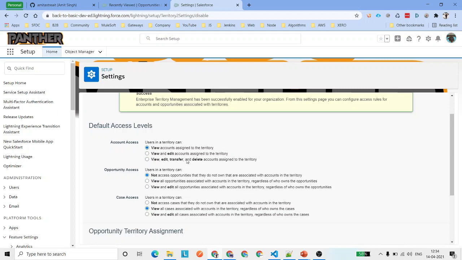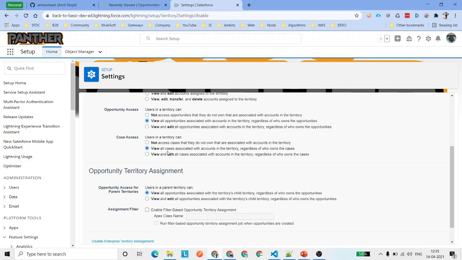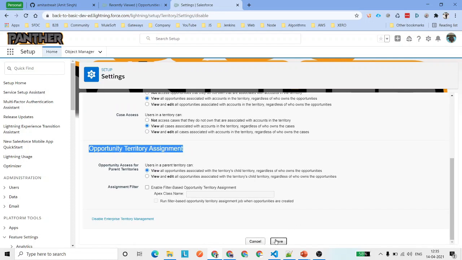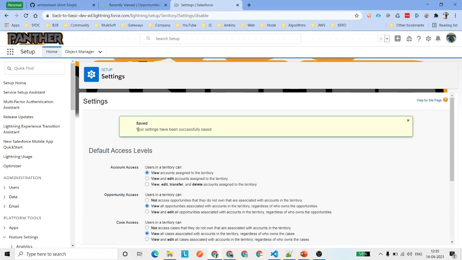So I'm going to keep this as default. You can say view all opportunities. For the opportunities, I'm saying view all the opportunities assigned to the territories, and again for the cases as well. Here is opportunity territory assignment, which we are going to take later on. Just go ahead and click on save, and you will see a message over here: your setting has been successfully saved. So that is the first step to enable the territory inside any Salesforce environment.